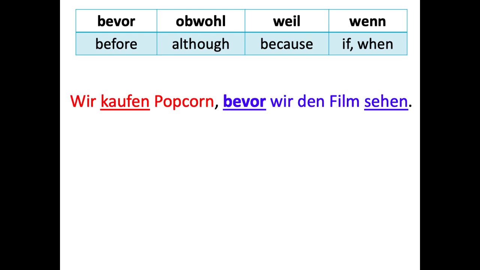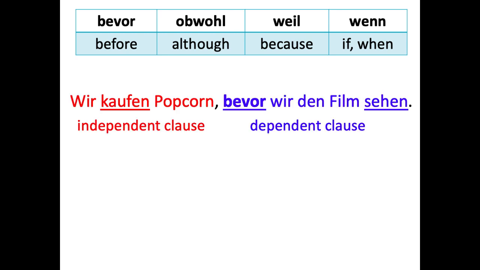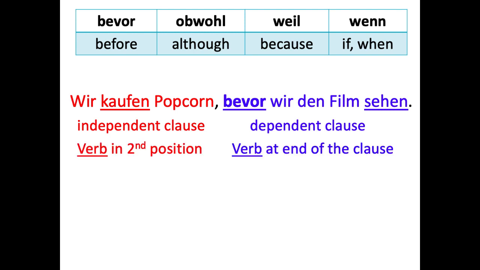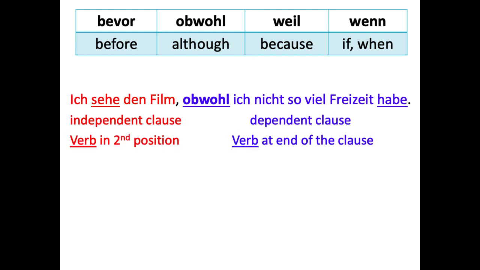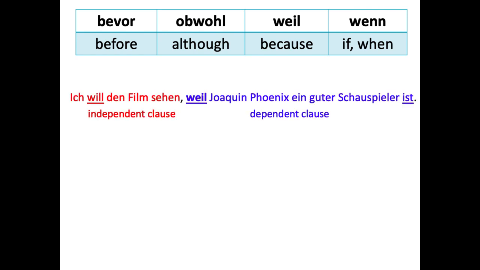And then this one just has the colors to note the independent clause and the dependent clause. Verb in the second position, verb at the end of the clause. For this one, verb in the second position in the independent clause, verb at the end of the clause in the dependent clause. And then we have this one, ich will den Film sehen, second position. See how it's the conjugated verb in the second position, and then it does need to be completed by this infinitive at the end. But when you say verb in the second position, we mean conjugated verb. And then, of course, conjugated verb at the end of the clause.